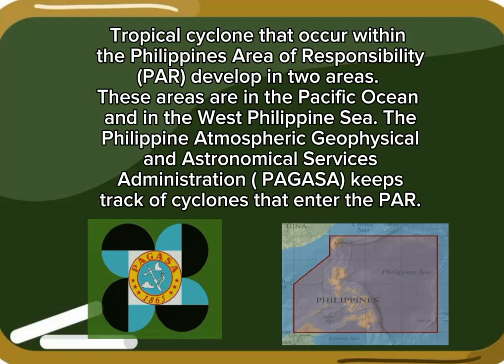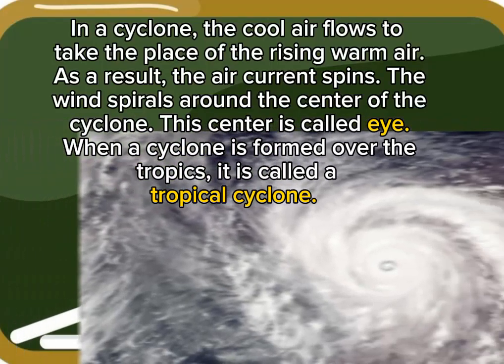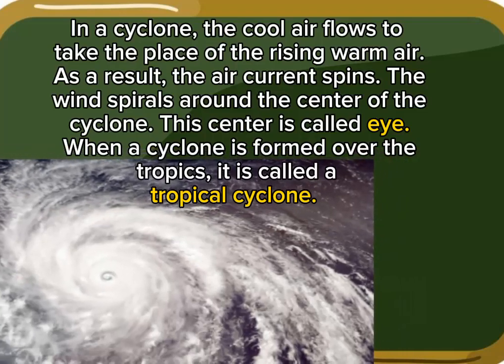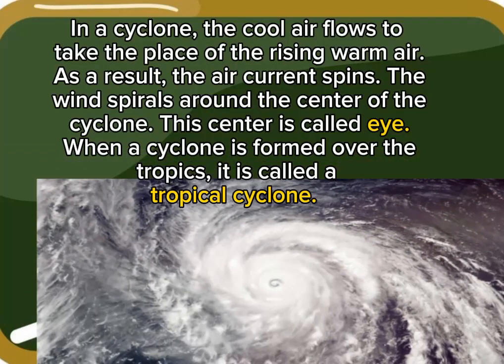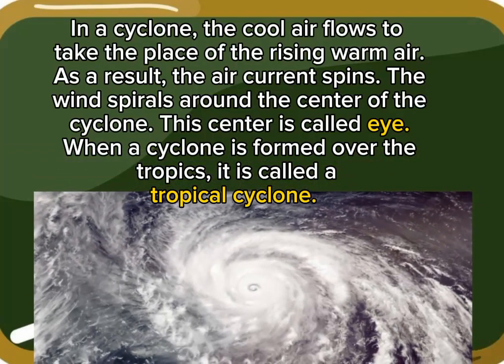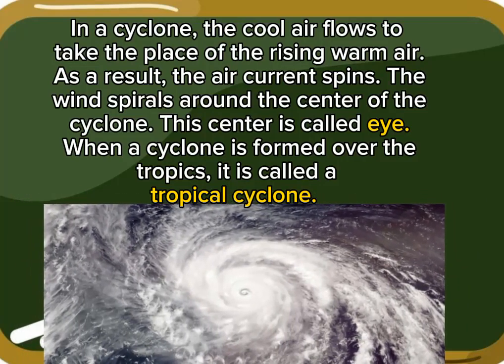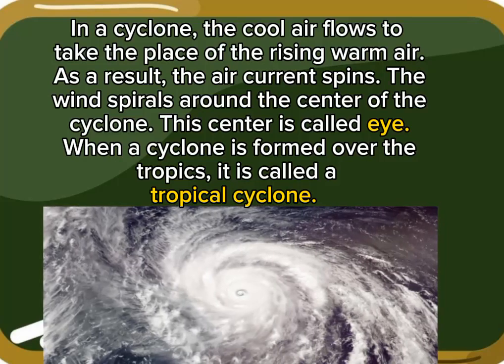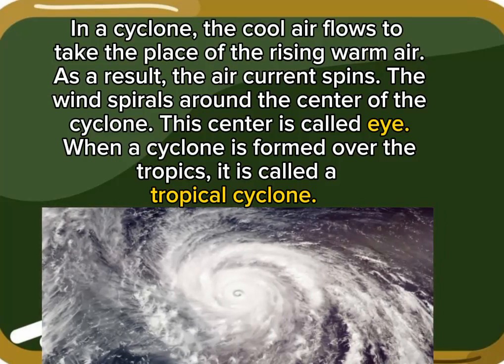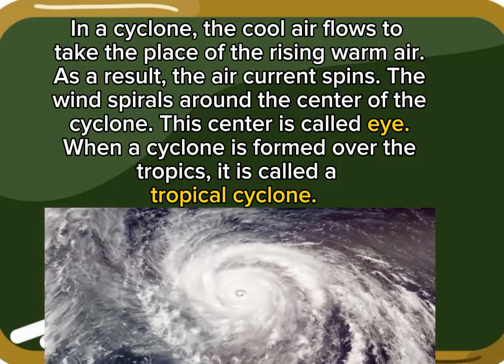The Philippine Atmospheric, Geophysical and Astronomical Services Administration, PAGASA, keeps track of cyclones that enter the PAR. In a cyclone, the cool air flows to take the place of the rising warm air. As a result, the air current spins. The wind spirals around the center of the cyclone. This center is called the eye. When a cyclone is formed over the tropics, it is called a tropical cyclone.